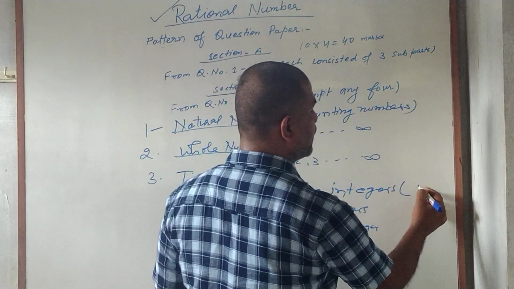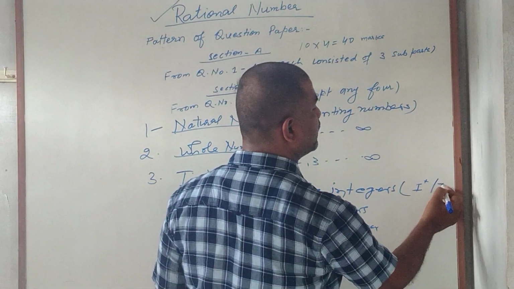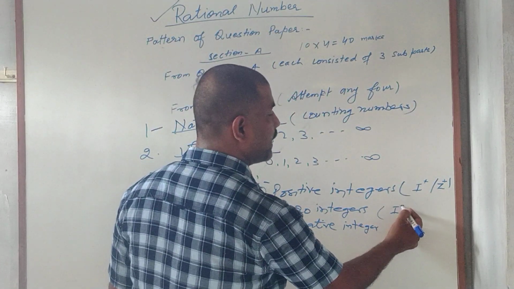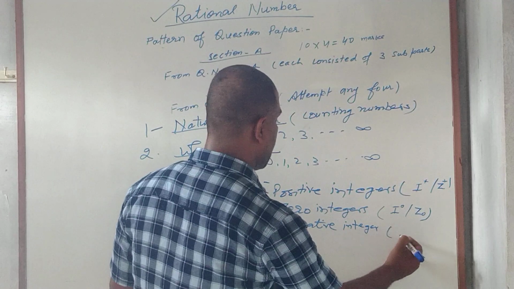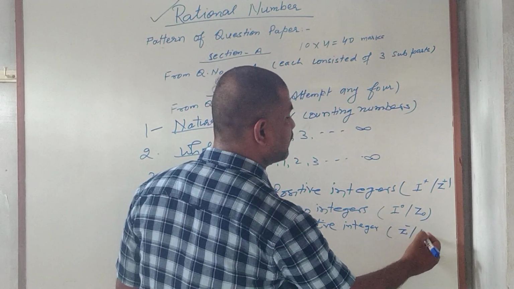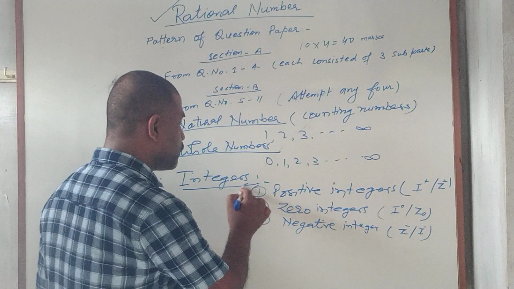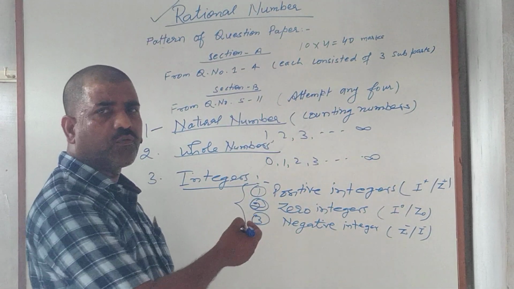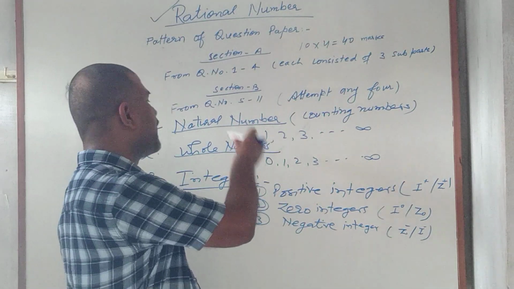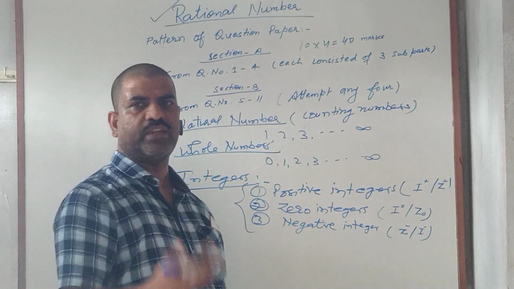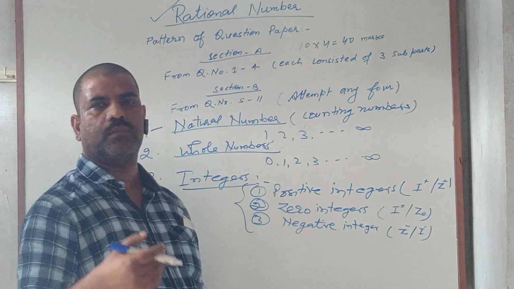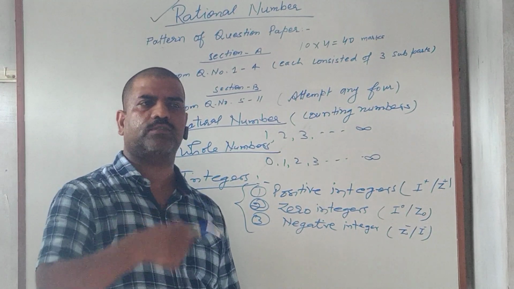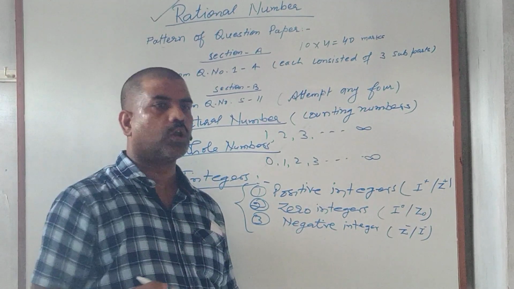Positive integers are represented as I plus, or sometimes also as Z plus. Zero integer is represented as I0 or Z0. And negative integers are represented as Z minus or I minus. So including these 3 together, we get the set of integers, and the set of integers is a bigger set than the natural numbers and whole numbers. We can say that all the natural numbers and whole numbers are subsets of integers, or integers are the superset of natural numbers and whole numbers.